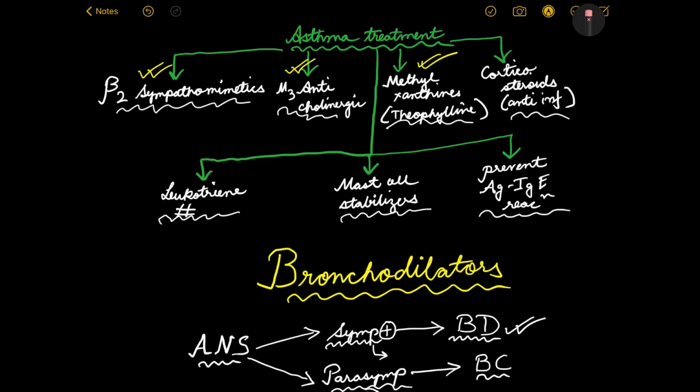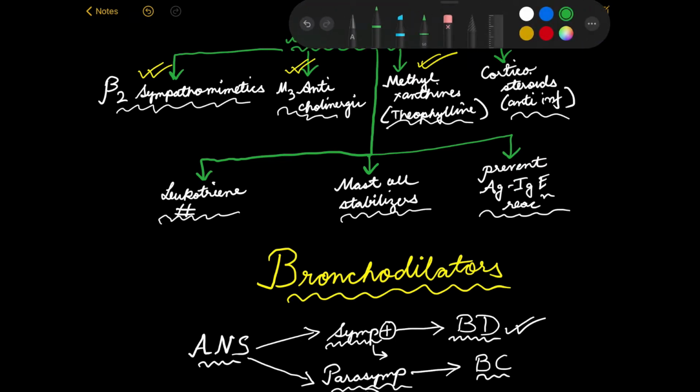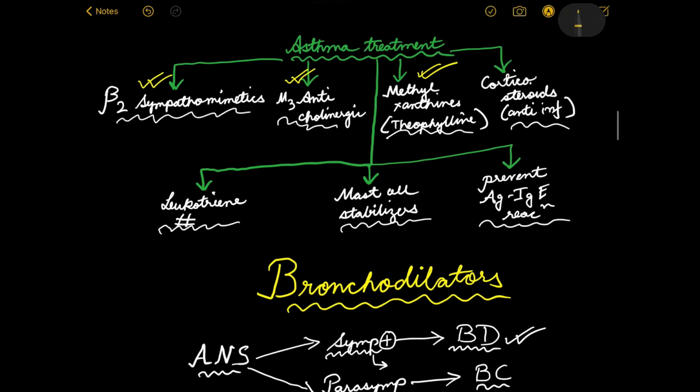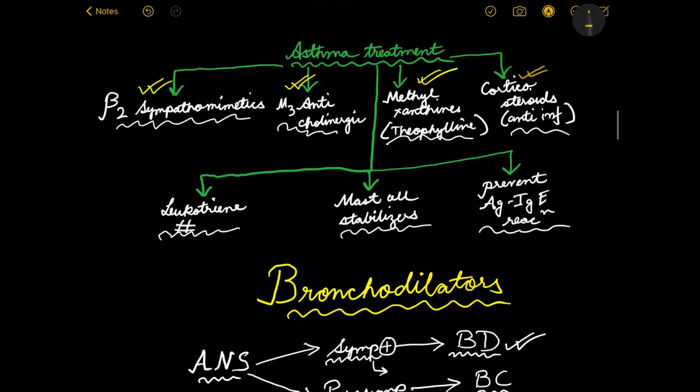Let's bring this up. So we are left with the corticosteroids, the leukotriene antagonists, mast cell stabilizers, and the drugs which prevent the antigen IgE reaction. Now the thing is, these individually don't have much to be discussed about, except probably the corticosteroids. So that's why we are going to discuss them in one video, which is this one, and hopefully this video won't be as long as the previous one, right?